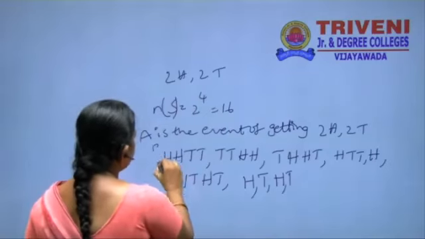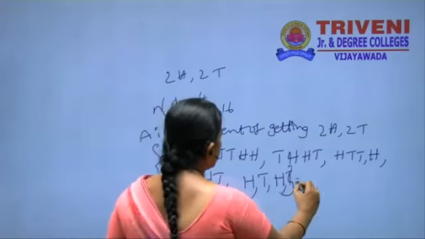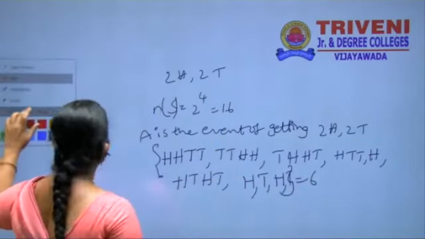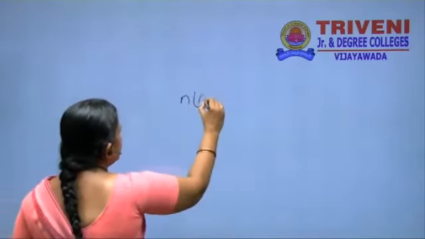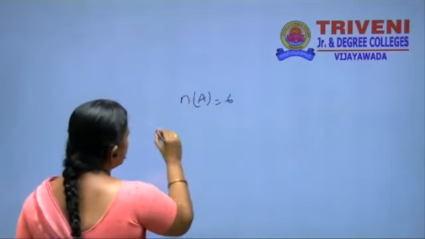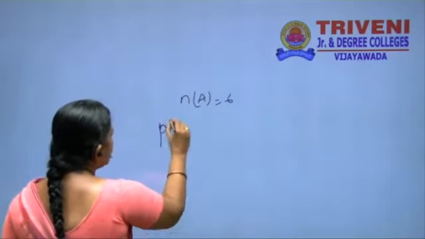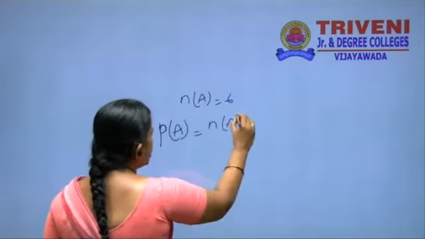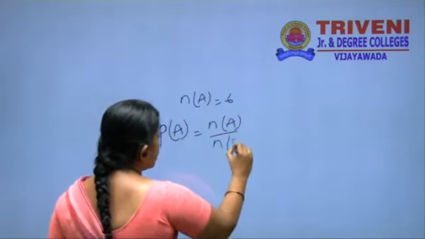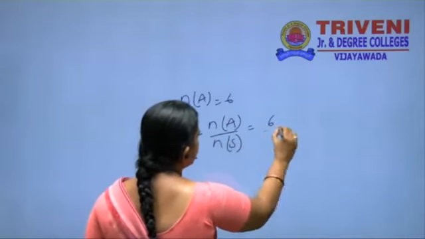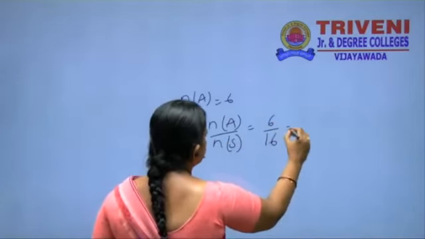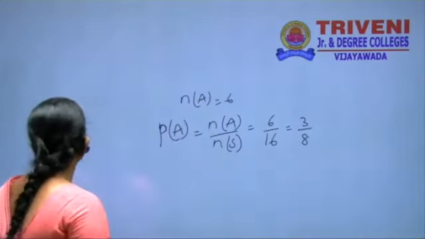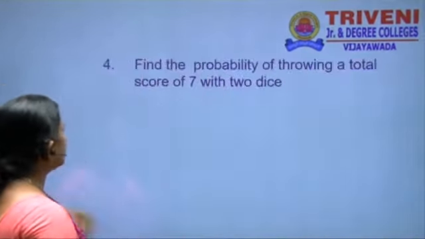How many chances are there here? 6 chances. That is n of A is equal to 6. Therefore, the total probability of 2 heads and 2 tails is n of A by n of S, that is equal to 6 by 16, that is equal to 3 by 8. Okay, and then we are going to the next problem.